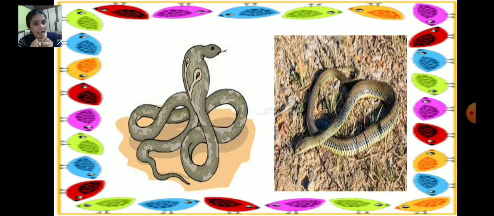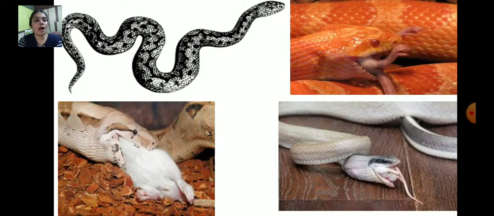They catch a rat or rabbit or small animals or any birds. It will catch and swallow the whole animal. See how it is swallowing a frog. It has caught something, frog, rat, rabbit. So it will catch hold of it. With the help of the scales, since they don't have legs, these scales are very rough. It helps them to glide fast and catch hold of the prey and swallow them fully.